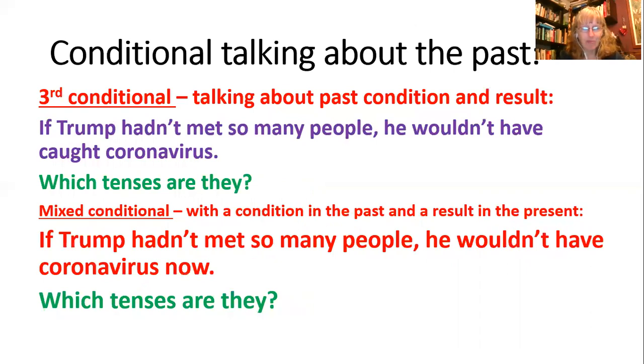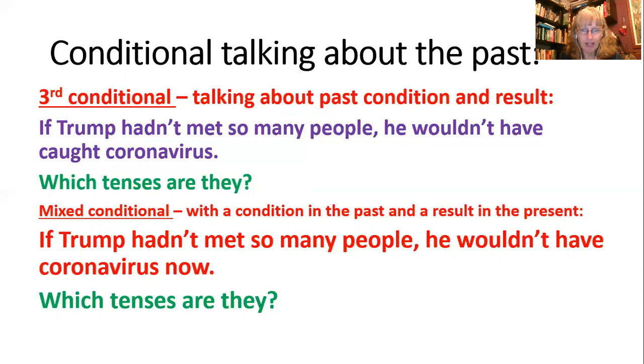Right, and maybe you have some conditional sentences talking about the past. So if you're talking about the past, it has to be a third conditional or a mixed conditional. The third is a past condition and result. So both halves of the sentence are about the past. For example, if Trump hadn't met so many people, he wouldn't have caught coronavirus. So what tenses are they? Have a look, think, and look back at your sentences too.